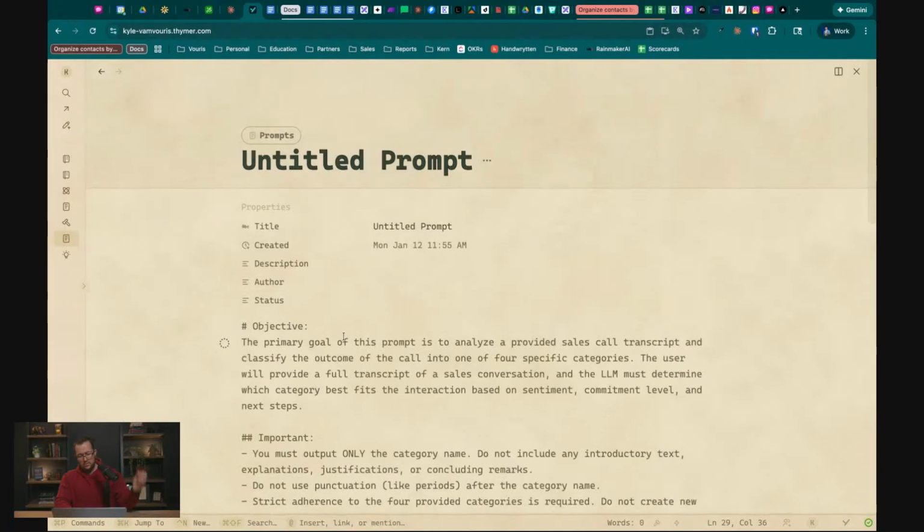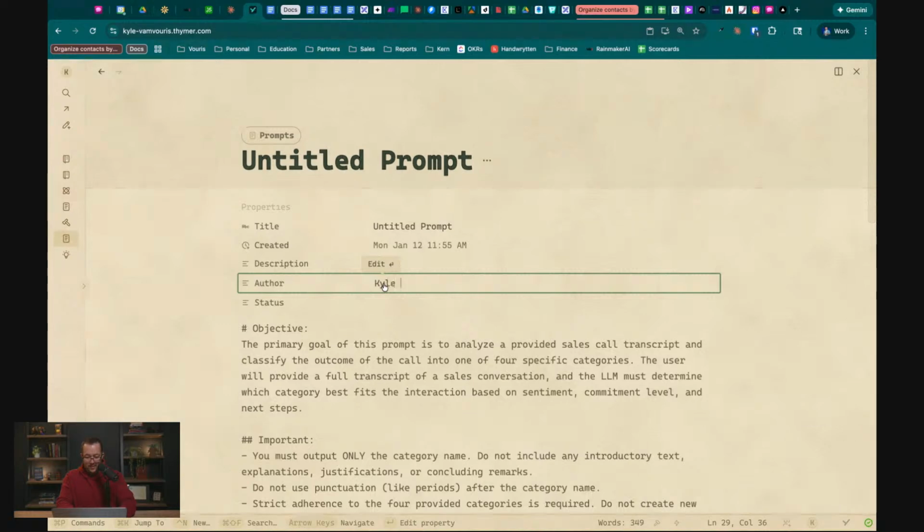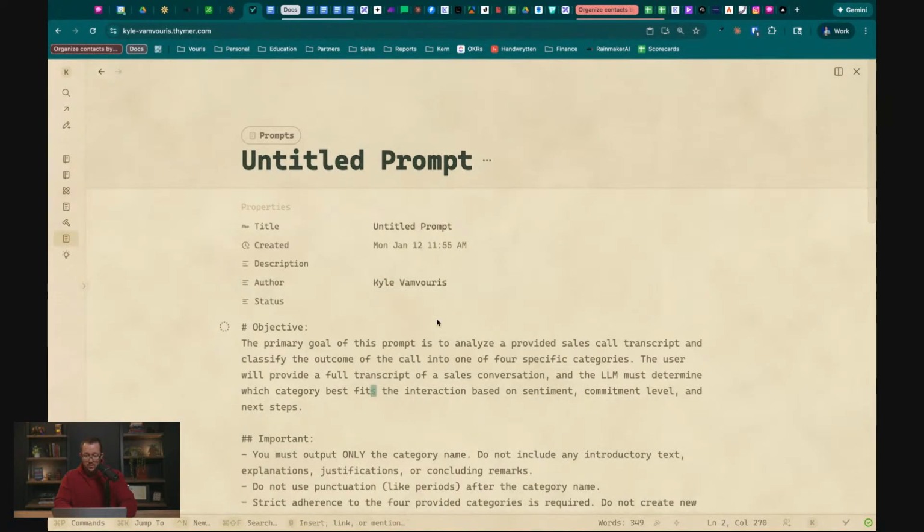Let's do, okay. I'm going to put my name here, but in reality it was Gemini 3 Flash with thinking on. Any ideas? I think we should just name this prompt like sales call.